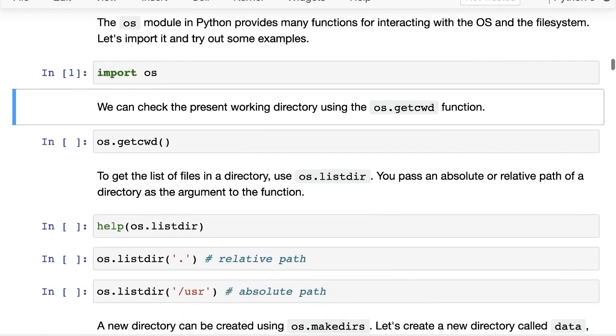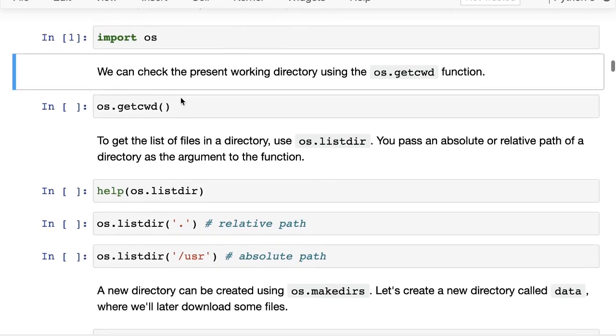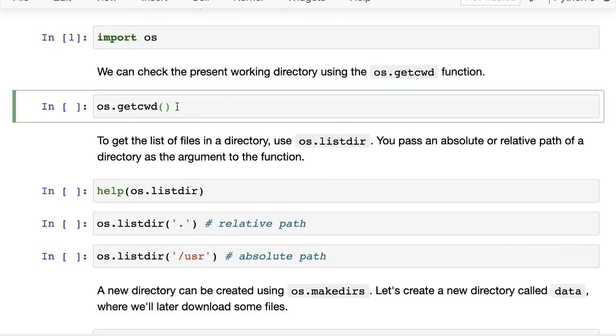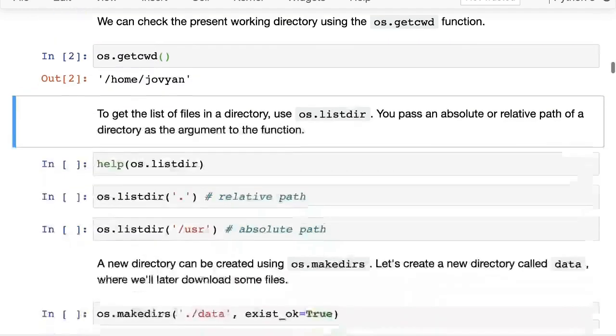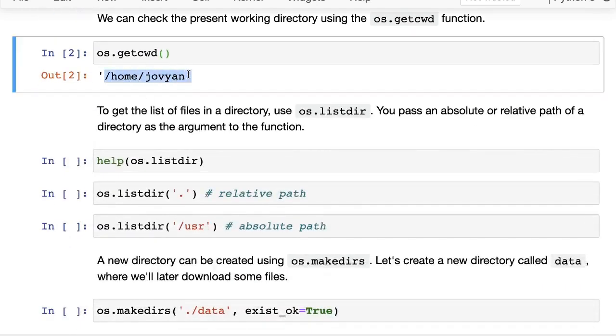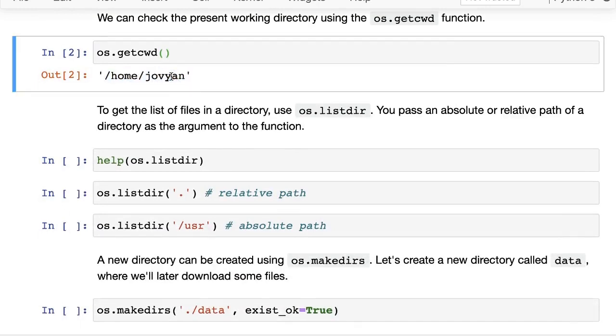So first we are going to import os, and the simplest thing that you can do with os is to just check what is the current working directory that we are in. So right now we are running on Binder, and this Jupyter notebook is actually running inside a particular directory. To check the directory, we just say getcwd, and you can see that it is running in a directory called /home/jovyan.